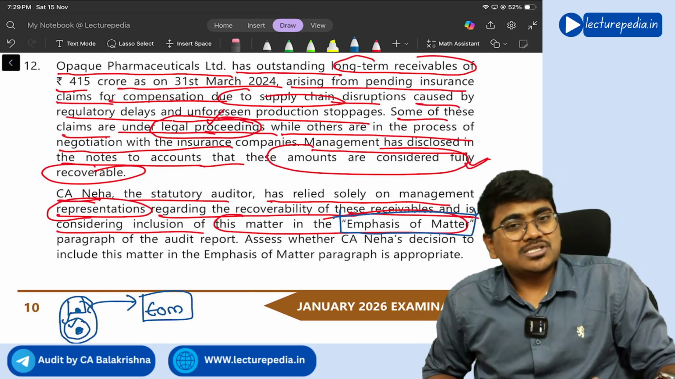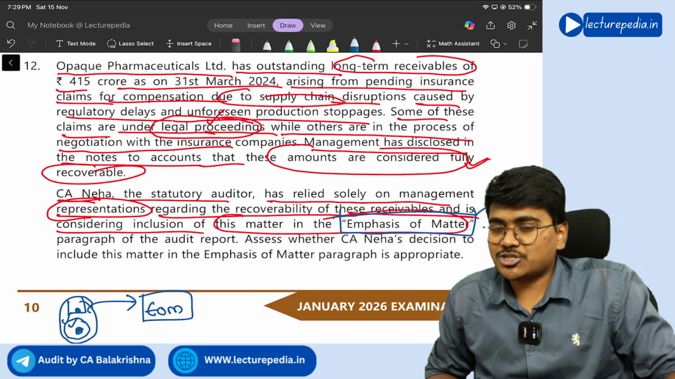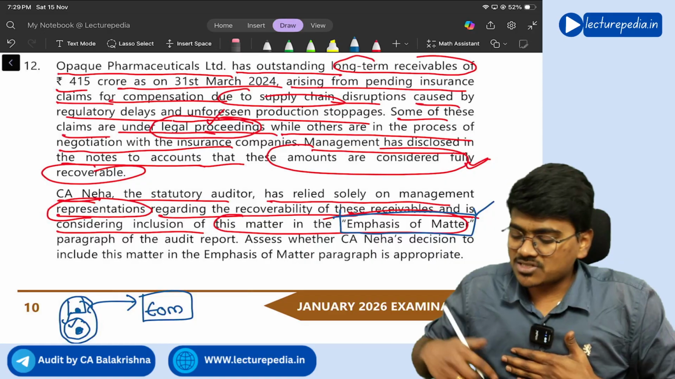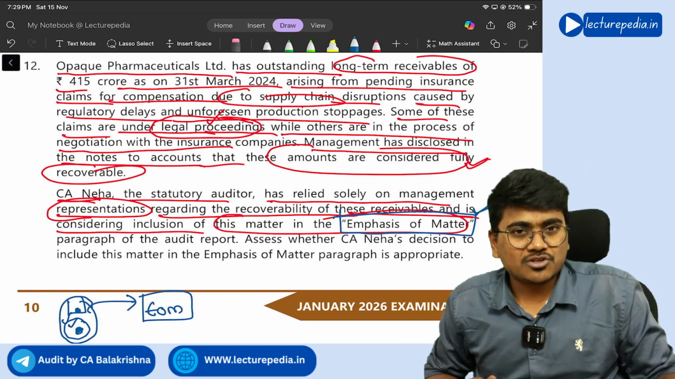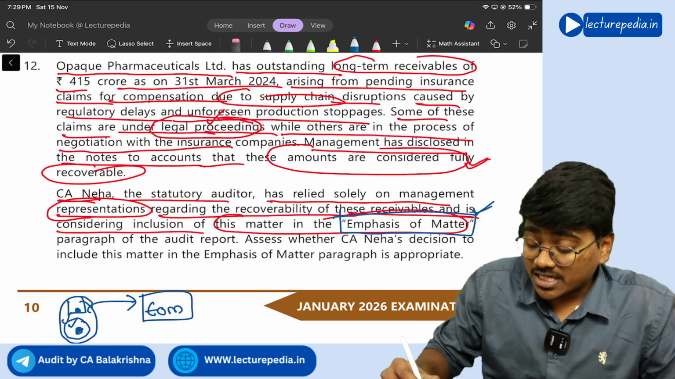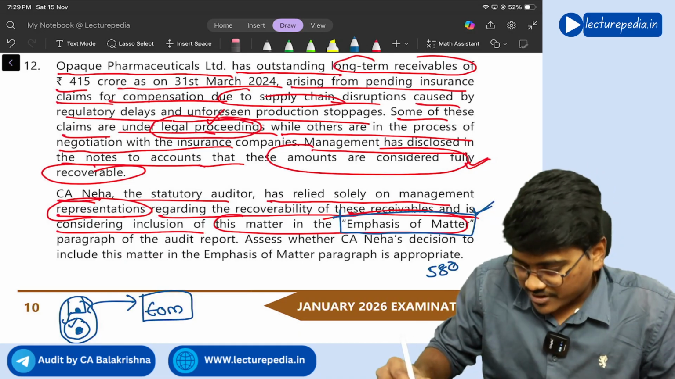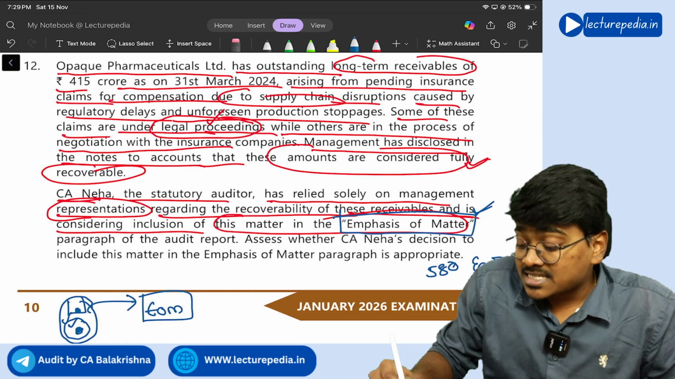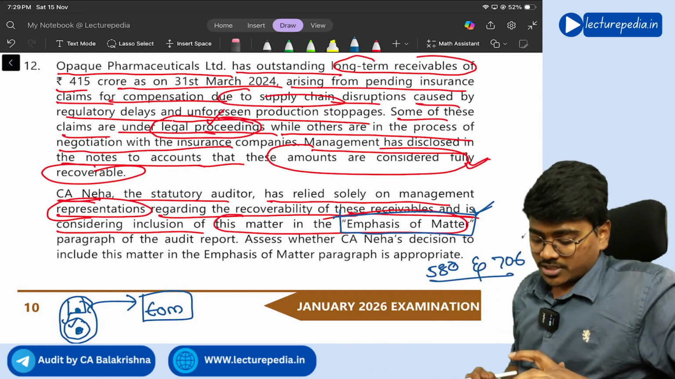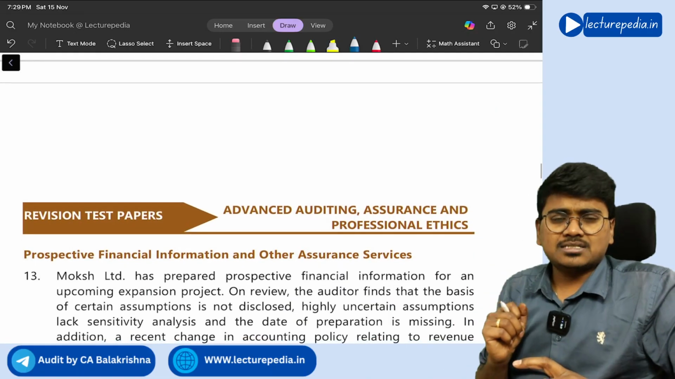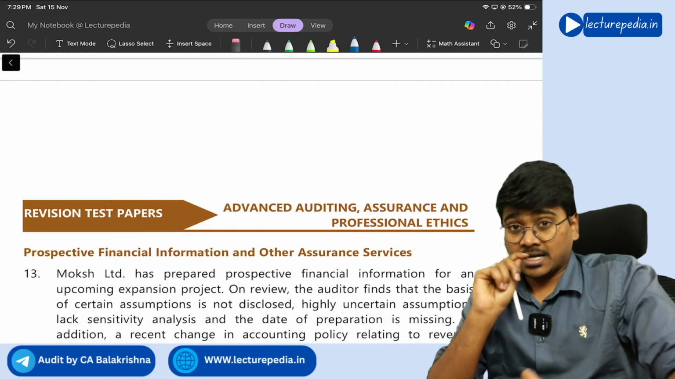There are no misstatements in the representation made by the management. If such audit evidence auditor obtains, she can include emphasis of matter paragraph. Otherwise, she should not include emphasis of matter paragraph. Got it? So here you need to refer to SA 580 and SA 706. Both these standards are covered in this particular question. Got it? So that's the answer that you have to write down. Clear? Yes.